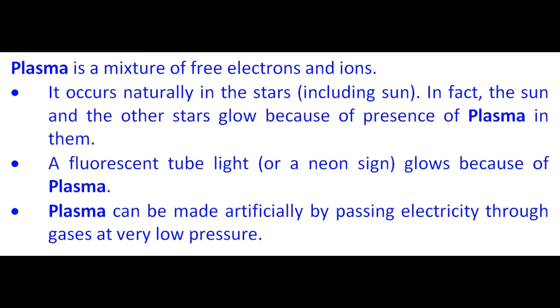It occurs naturally in the stars, including the sun. In fact, the sun and the other stars glow because of the presence of plasma in them. A fluorescent tube light, in fact, or a neon sign, you have seen the neon signs on advertisements, glows because of plasma. Plasma can be made artificially, and we use it by passing electricity through gases at very low pressure.